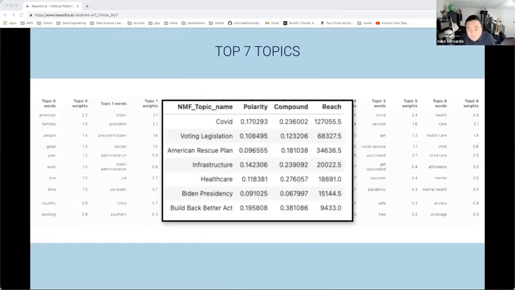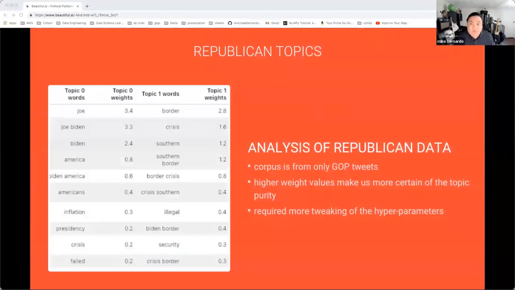However, I took it a step further, and I split the data to reflect tweets only from each specific party. Doing so allowed me to run models based on GOP or Democrat-specific corpuses. As with any topic model, the higher the weights we see per word, the higher the purity of the topic. With the GOP, they're certainly talking about Joe Biden as topic 0. Even though there's some topic bleed with other words like crisis and failed, looking at the tweets with these other words assured me that it was still Biden that they were talking about.